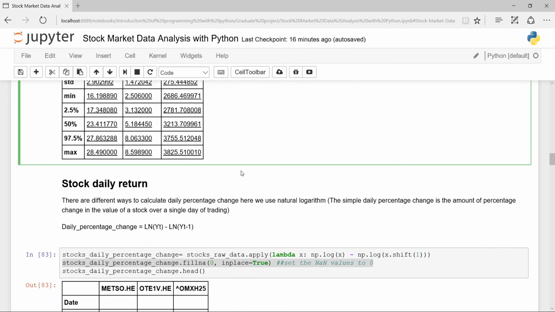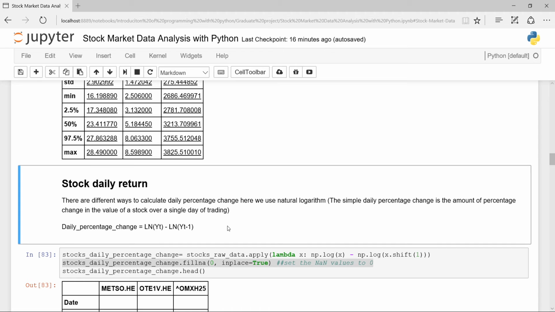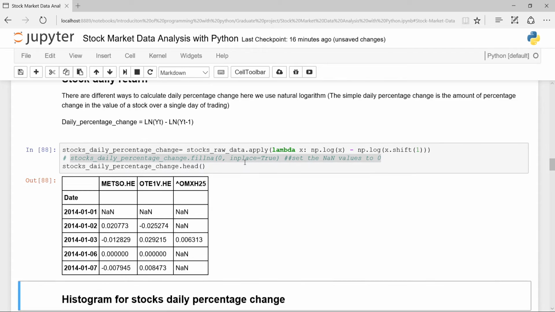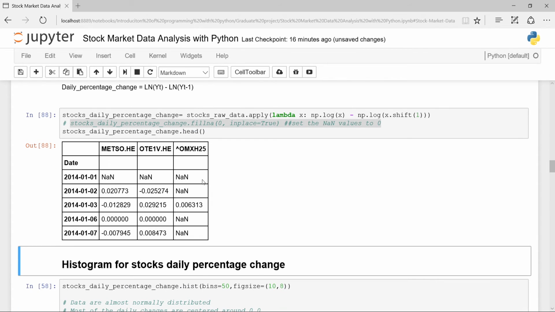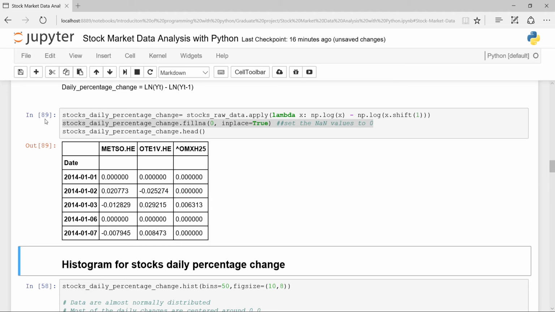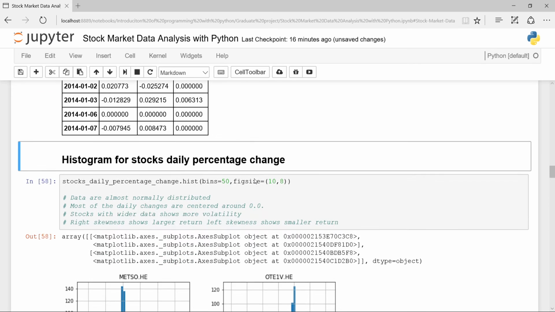To get the daily percentage changes, I'm using the natural logarithm through this function, and when I apply it, I get this kind of data. I see there are many NaN values as well. To make the data nicer through this function, I can replace all those NaN values with 0.